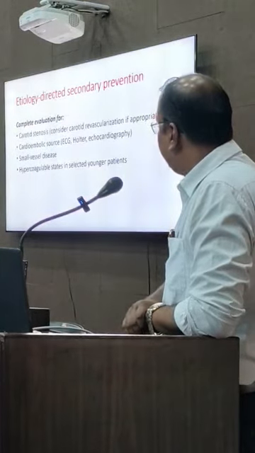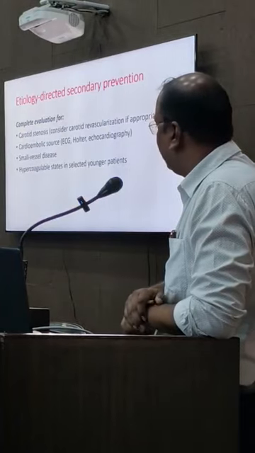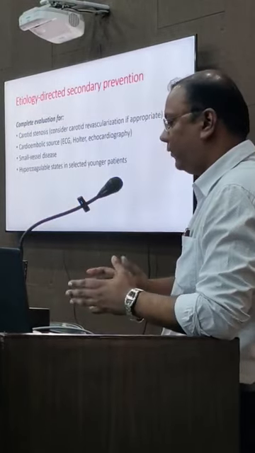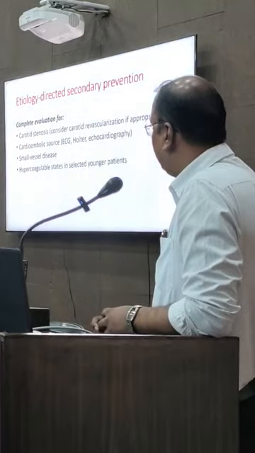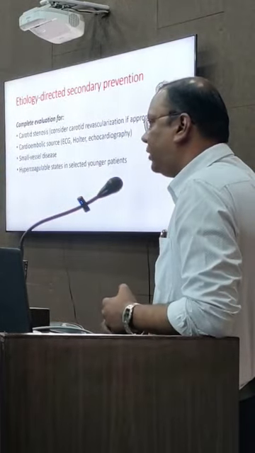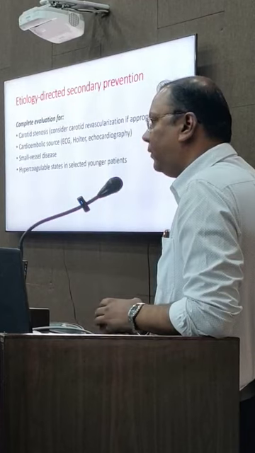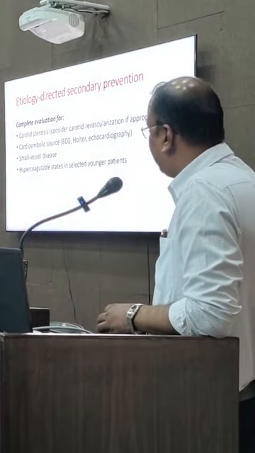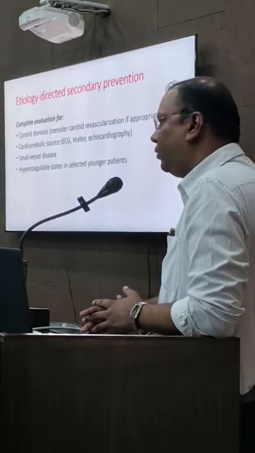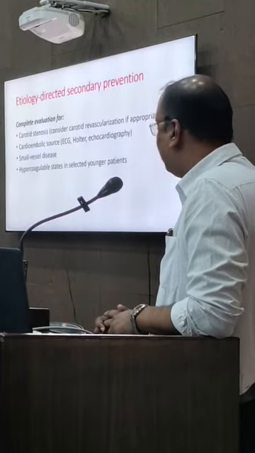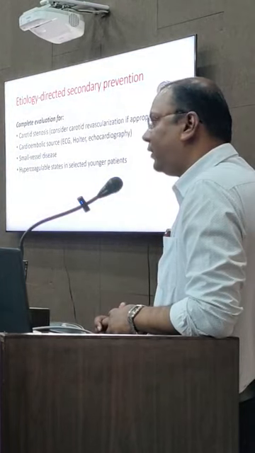And finally, etiology directed secondary prevention. We need to evaluate. We have started managing the acute stroke, but why this stroke happened? So we need to prevent this. So secondary prevention point is dependent on different etiologies. So if carotid stenosis is there significantly, mostly, if there is more than 50 to 90% of stenosis, we may go for revascularization techniques,